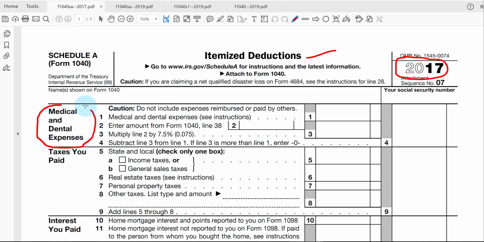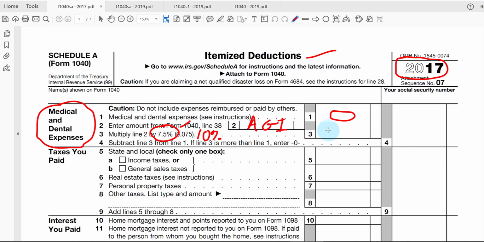Here's the first one, for medical and dental, where we would have to reduce the total qualifying medical costs by a percentage of our adjusted gross income. And here we see the correct current rate of 7.5%. It's been flip-flopping back and forth between 7.5% and 10%, but our current rule, as shown on this older form, has reverted back to 7.5%.